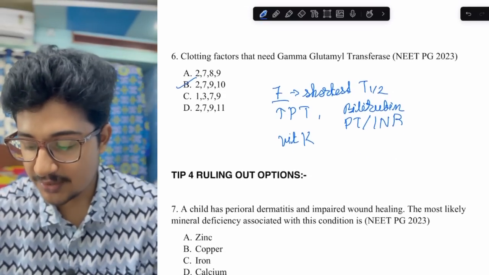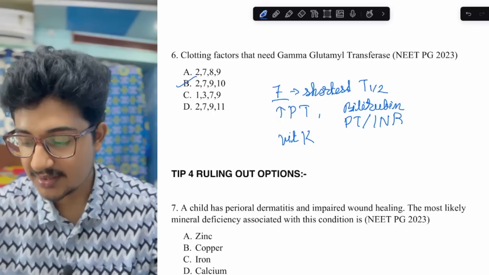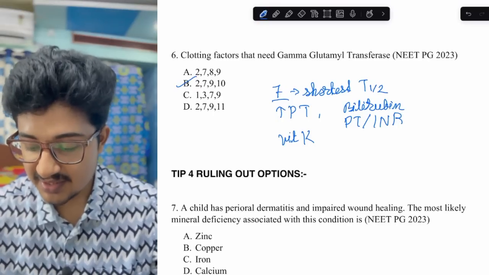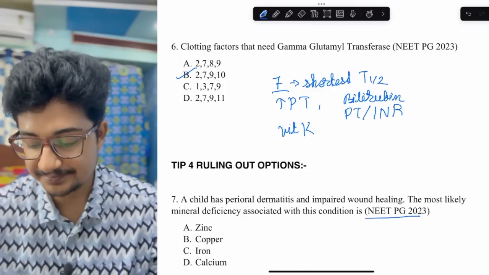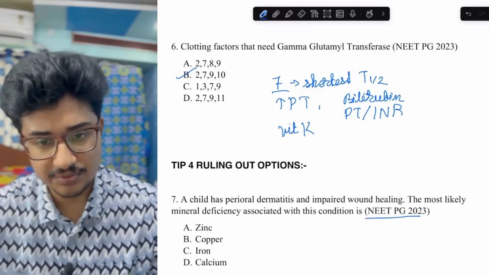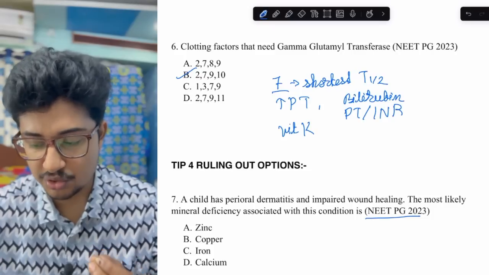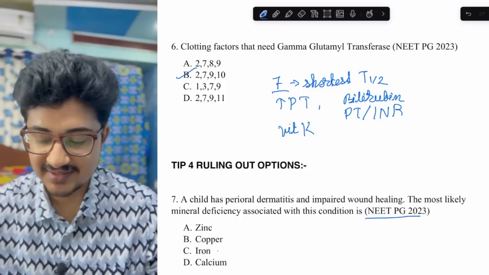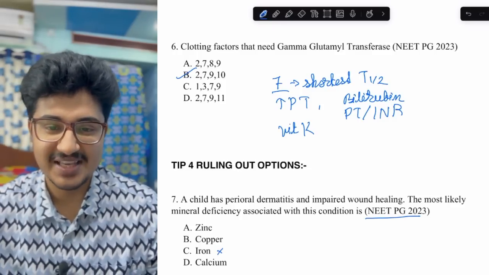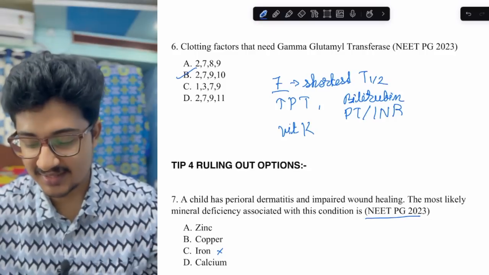A child with perioral dermatitis and impaired wound healing. The most likely mineral deficiency associated with this condition? This is a NEET PG 2023 question. Most of you know that the diagnosis is acrodermatitis enteropathica. But if you don't know: iron deficiency would cause anemia, low hemoglobin.